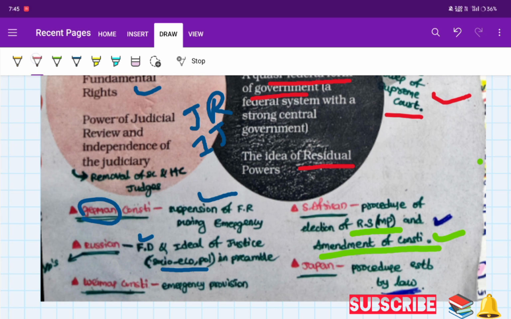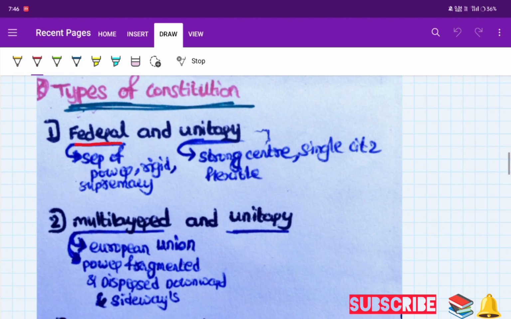So finally Japan. From Japan we adopted the procedure established by law. So we are following procedure established by law, which was adopted from Japan. America follows due process of law, and we are following procedure established by law.